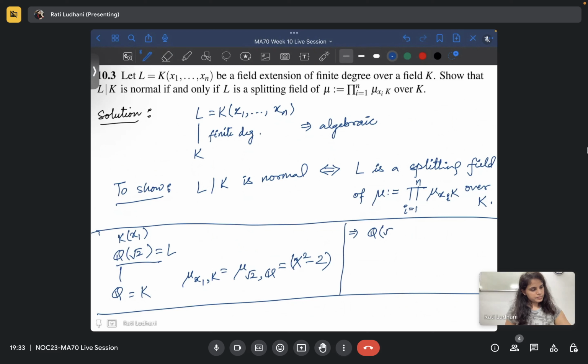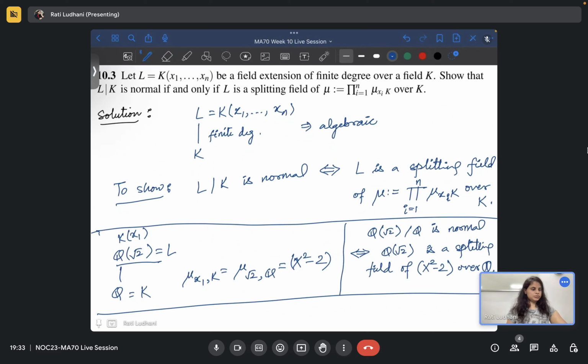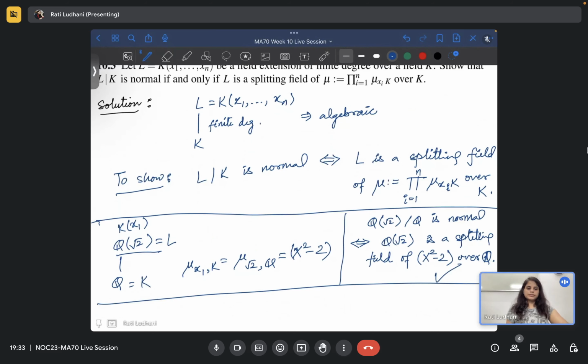Q(root 2) over Q is normal if and only if Q(root 2) is a splitting field of x square minus 2 over Q. So that is true and we are done.